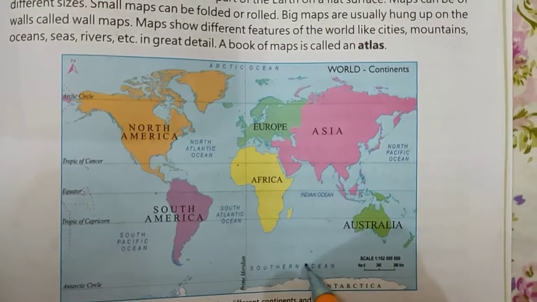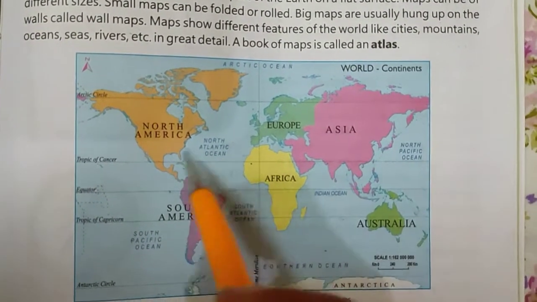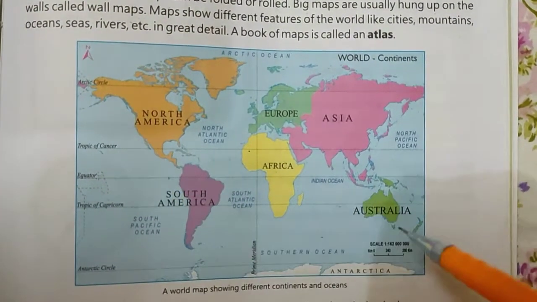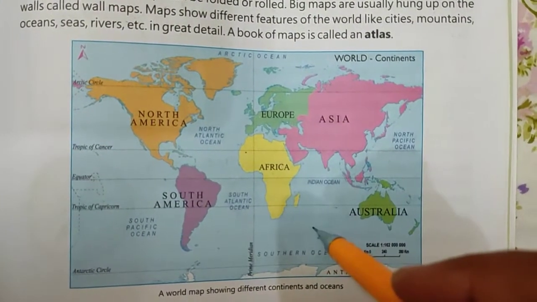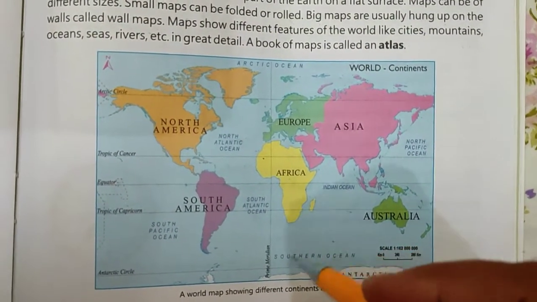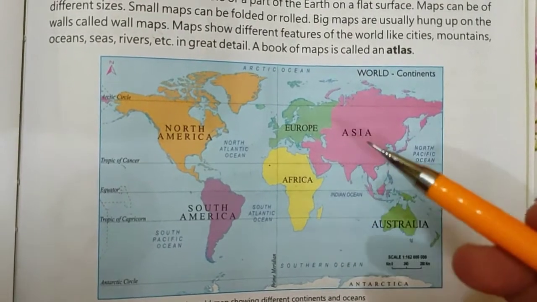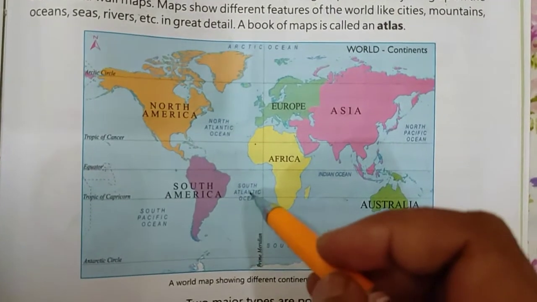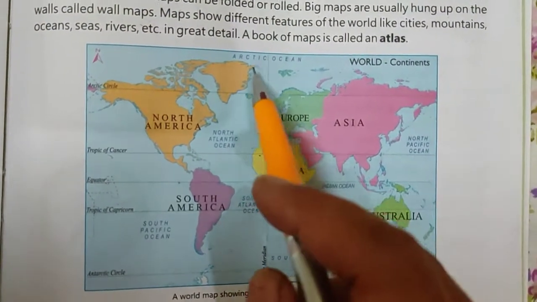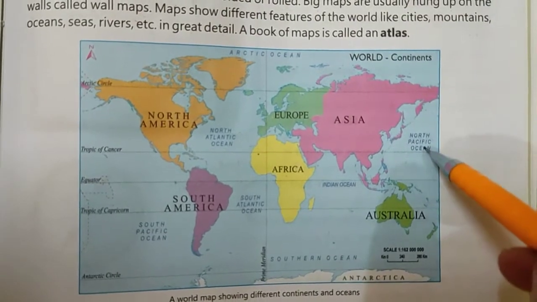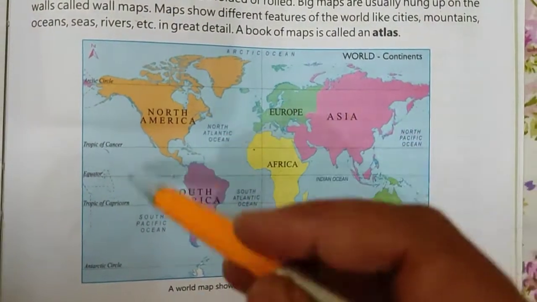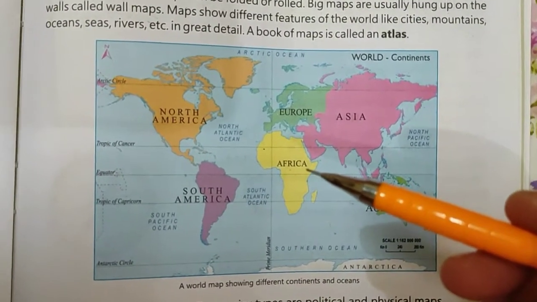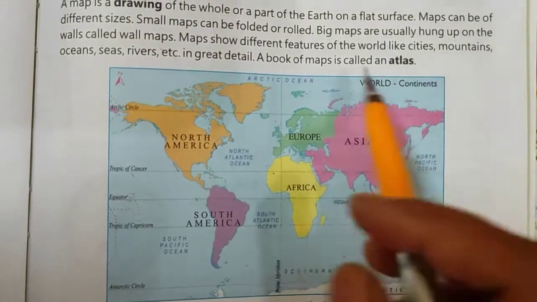Like for example, in this map you can see the various continents are shown like Asia, Europe, Africa, South America, North America, Australia. All these continents are shown in this map. Likewise, if we want to show oceans, we can show oceans also. Like here in this map, oceans are also shown: South Atlantic Ocean, North Atlantic Ocean, Arctic Ocean, Southern Ocean, North Pacific Ocean, Indian Ocean. All these oceans are also shown in this map. So likewise, we can show different types of things on different types of maps.